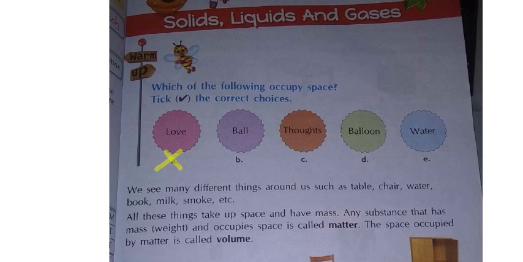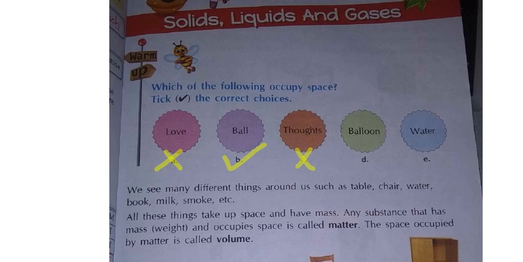Next one, ball. If you blow air into the ball, what will happen? It will occupy some space or not? Yes, so this answer is correct. So I am keeping a tick mark here. Next one, thoughts. Every day you get many thousands of thoughts in the mind. For thinking all those different ideas, is it taking any space? Is your mind occupying any space? No. So this is a cross mark.